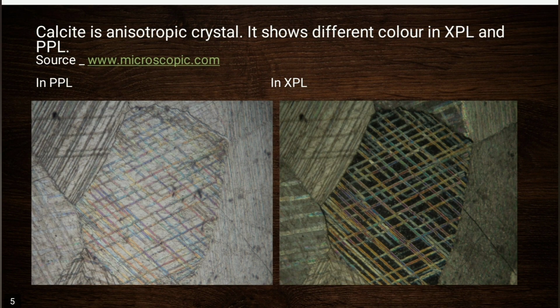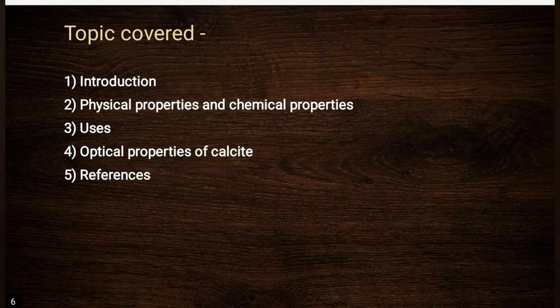Calcite shows different colors in plane polarized light and in cross polarized light. Here you can see the color shown by calcite in XPL and in PPL. So this is all about the different properties of calcite.